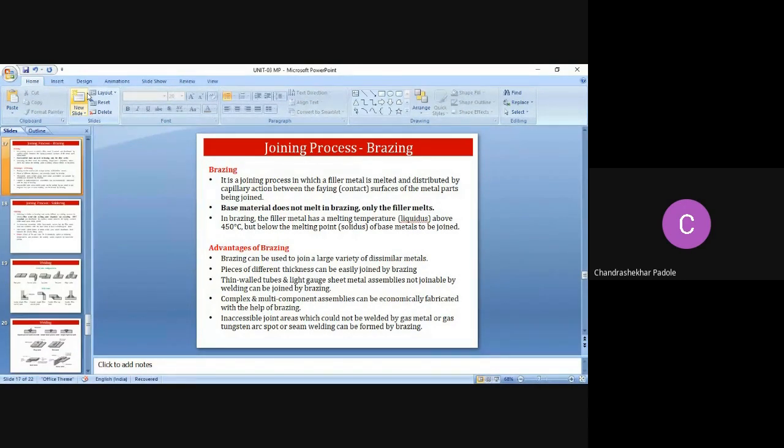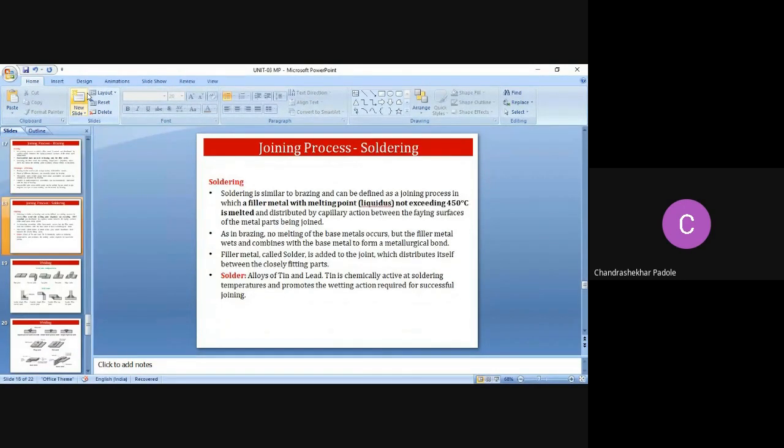So these are the advantages of the brazing operation. Then the next method after brazing is soldering. Soldering is similar to brazing.